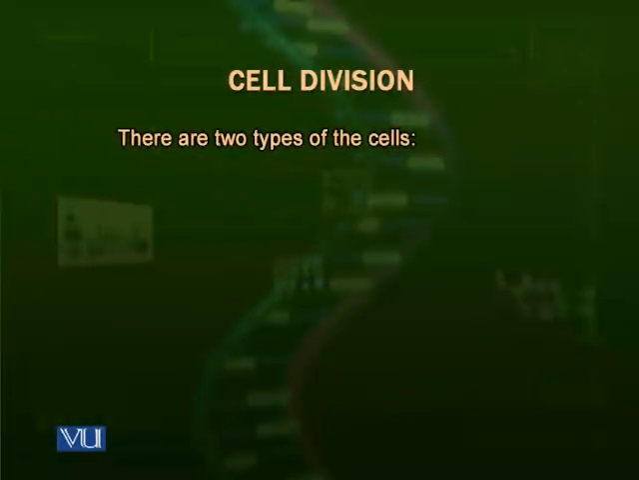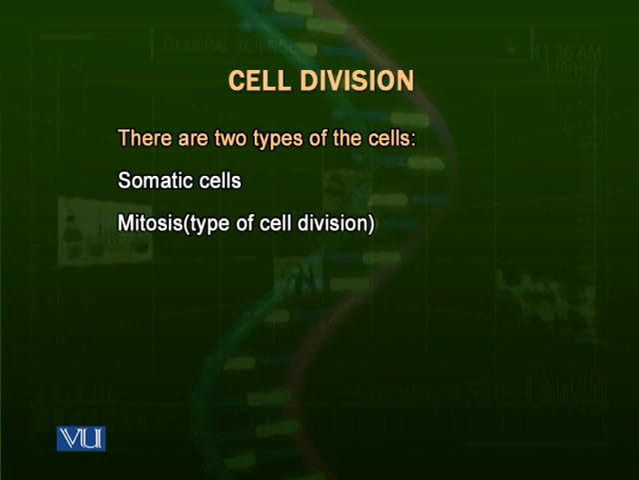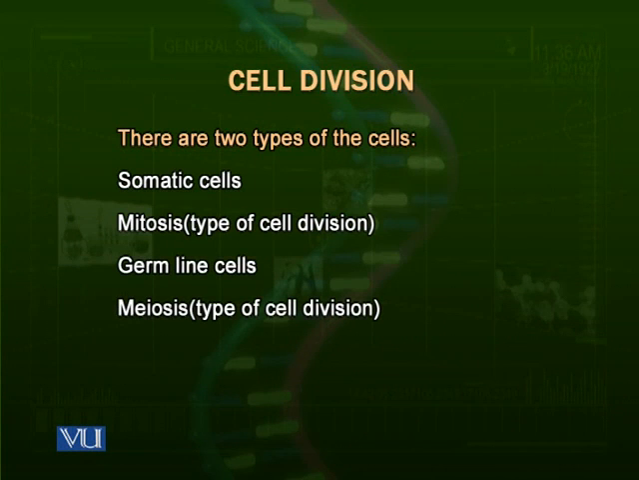There are two types of cells if we are considering the division. There are some cells called somatic cells. There are some other cells called germline cells. Somatic cells are most of the cells of the body other than the gametes. The germline cells are the cells which are called gametes, which are present in the reproductive organs, testis and ovary of the males and females, and these are the cells which are responsible for making the next generation.